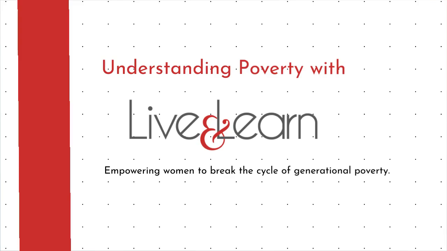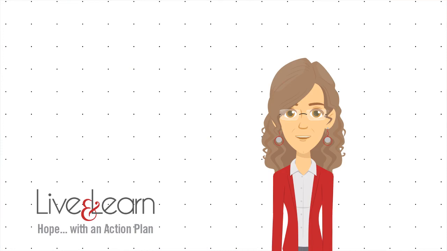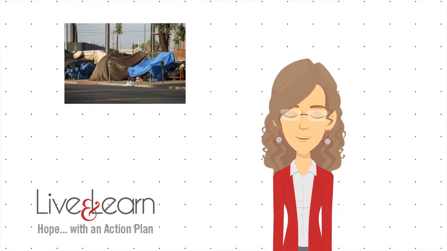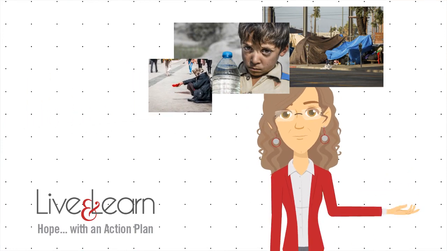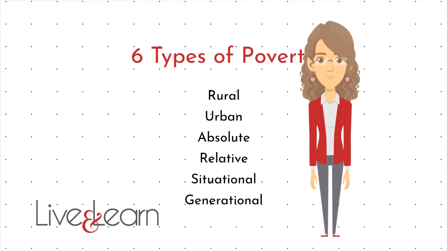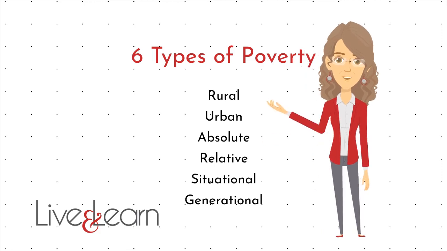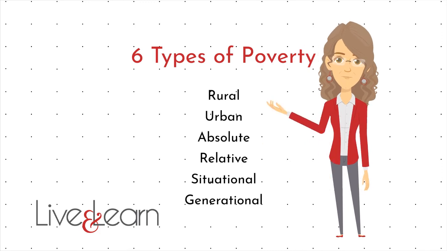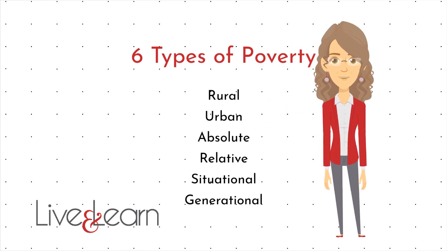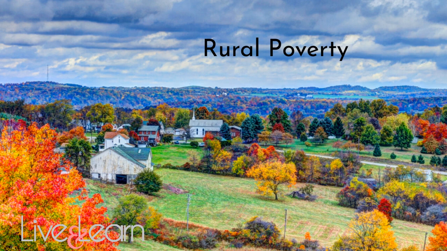At Live and Learn, our mission is to empower women to break the cycle of generational poverty. So what comes to mind when someone says poverty? Many of us have some idea that we think of when we hear that word, but there are actually many types of poverty. Today, we're going to take a closer look at the 6 most common types of poverty: rural, urban, absolute, relative, situational, and generational. The first type of poverty we'll look at is rural poverty.